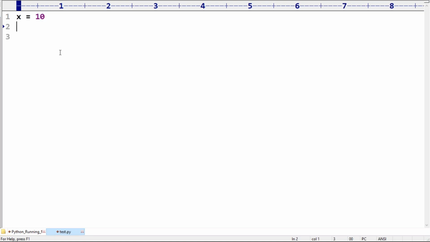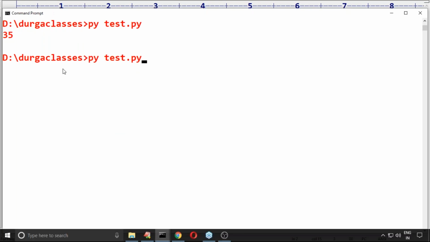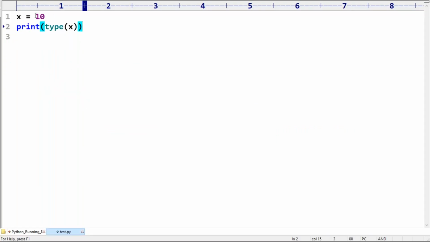If you want, where is the proof for that? Now you can ask, what is the type of x? Can you please confirm what is the type of x? The response is int type. But I never declared it as int, so how is it considered int type? Based on your provided value, the type will be considered automatically. This is by default considered a dynamically typed programming language.